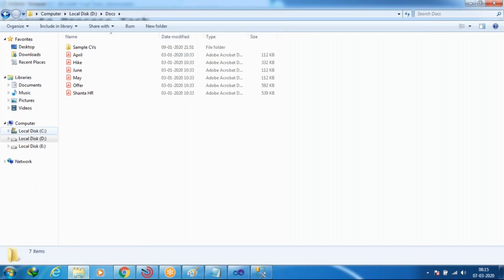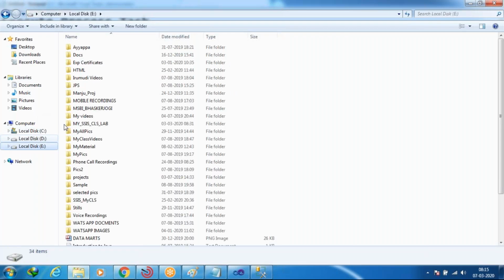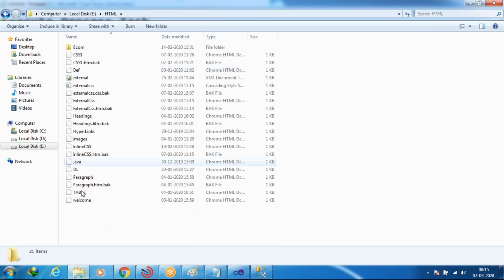Yes, in the E drive I want to zip that one. There is a folder here, the HTML folder. Inside this HTML folder, I want to zip.